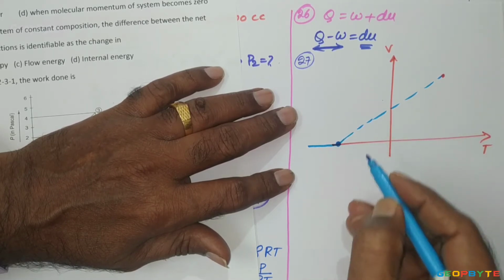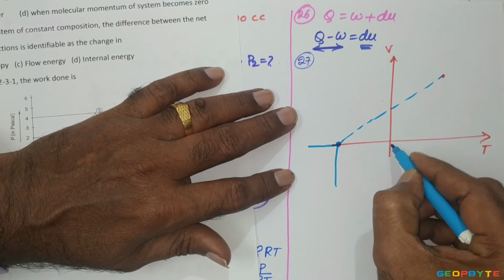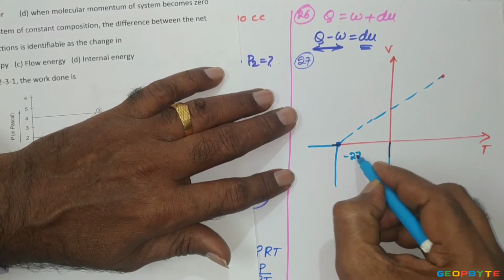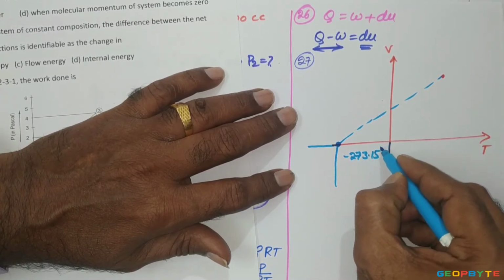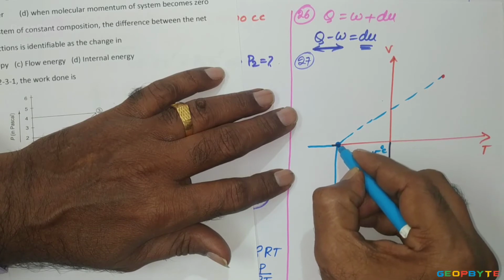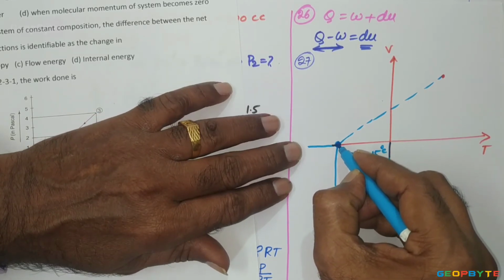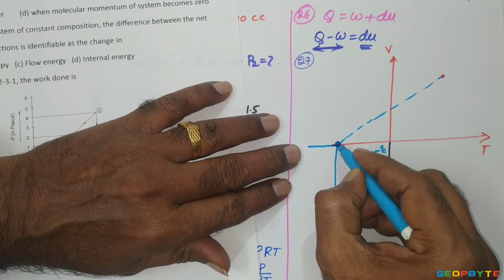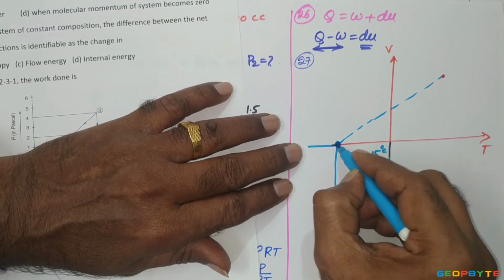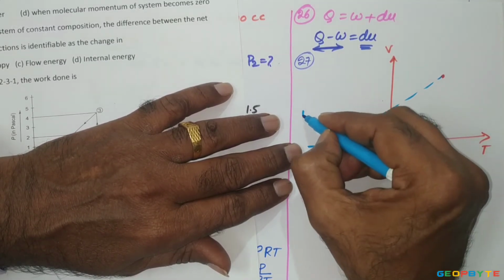At a particular state corresponding to a temperature of minus 273.15, the molecules present in the material are unable to move from one location to another location. That state is called absolute zero state.